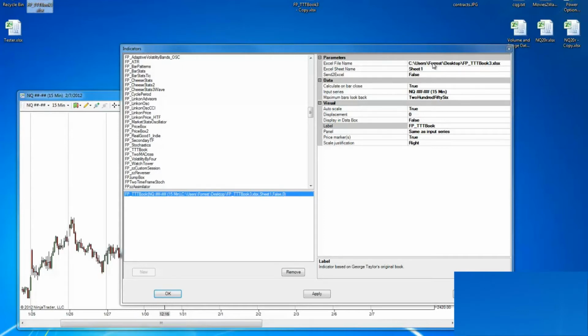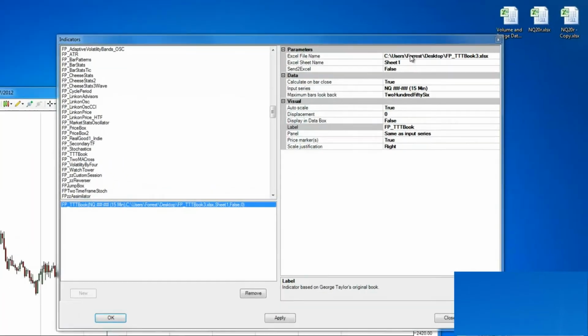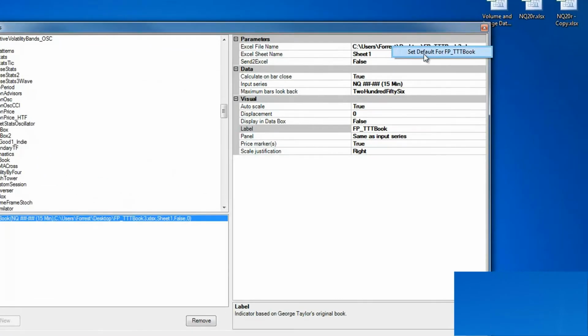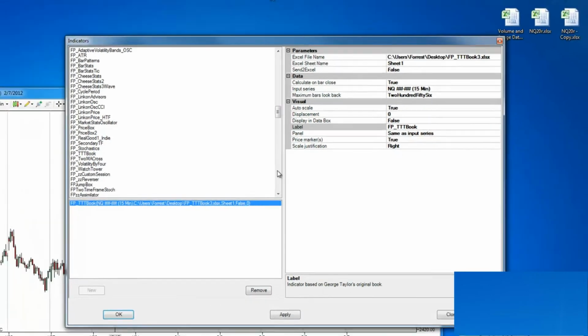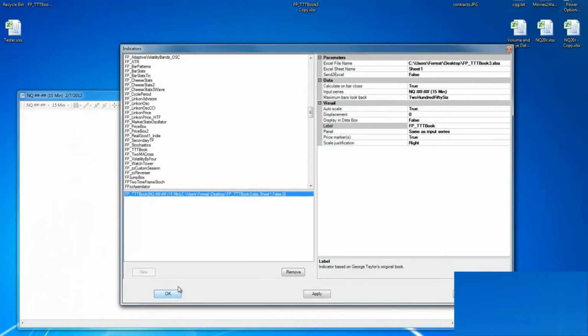And also, just so you know, if you want to change this path, after you change it, you can actually set to default for this. So every time you load this indicator on a chart, you don't have to keep rewriting in the correct path for wherever you keep your files at. So just so you know. So I'm going to go ahead and add this to the chart.